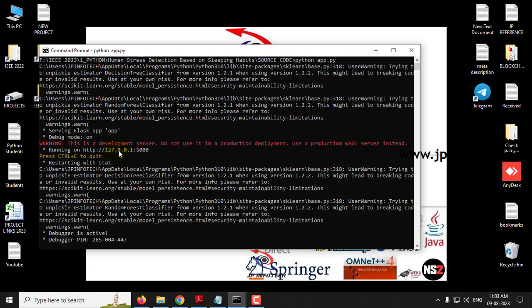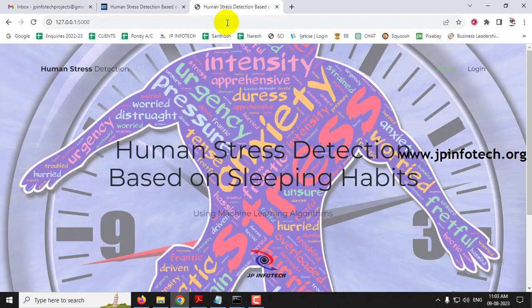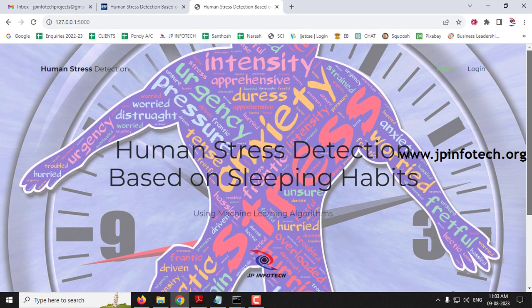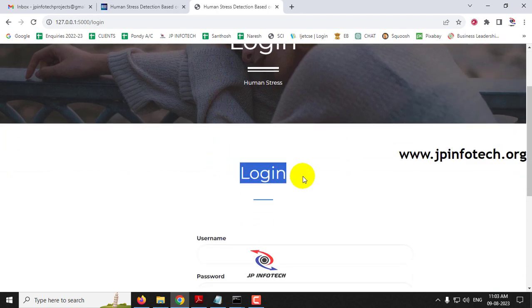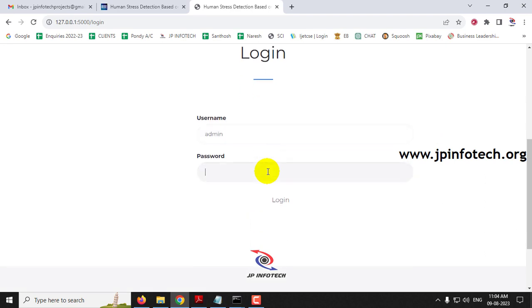Just copy this URL, go to any browser such as Google Chrome, and paste the URL. Now you can see the home screen or welcome screen of the project with the project title, Human Stress Detection Based on Sleeping Habits Using Machine Learning Algorithms. Now click the login menu. It will navigate to the login page where you can enter the username and password. Kindly note that this is a static login page because we have not used any database in the project. Just enter the default username and password as admin and then click the login button.